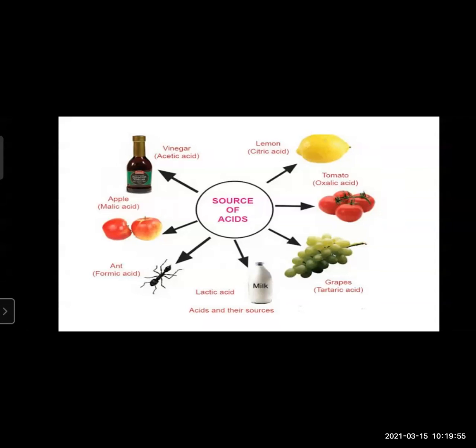Whenever an ant bites us, we feel burning, not very harsh, but we feel it. It is actually caused by formic acid. Apple has malic acid, vinegar has acetic acid. Okay, do remember it.